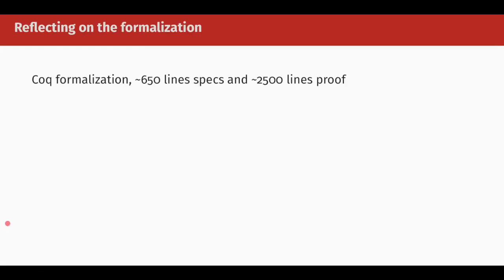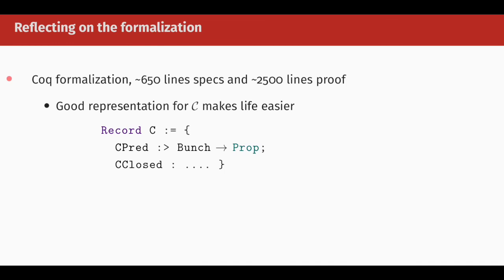Now, before I finish, I would like to say a couple of words about the formalization. The basic formalization, without the extensions, is around 650 lines of specs and 2,500 lines of proofs. I tried a number of different representations for the elements of the algebra C, and I found the extensional representation the easiest to work with. By extensional representation, I mean that the elements of C are essentially predicates on bunches, or sets of bunches, that satisfy some particular closure property, which is a proposition. This is opposed to a more intensional representation, which would code elements of C explicitly.